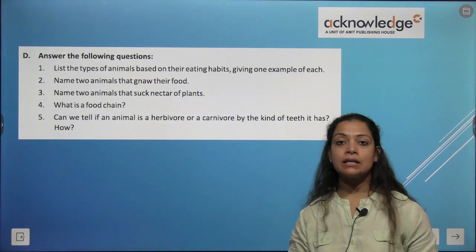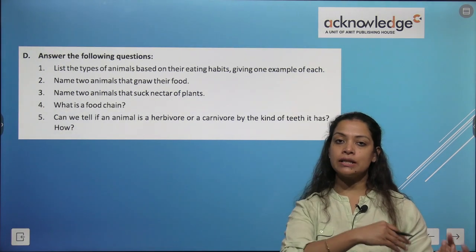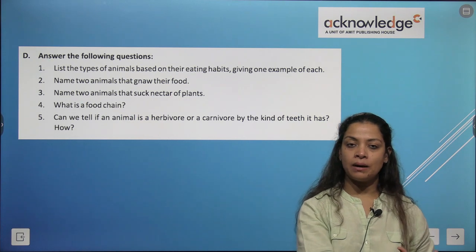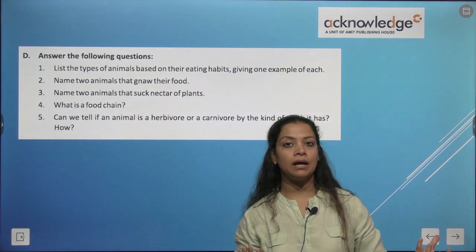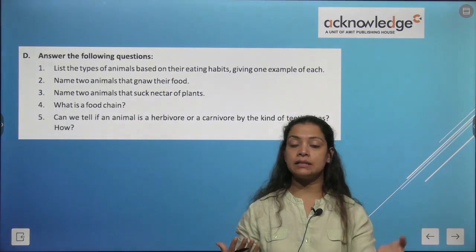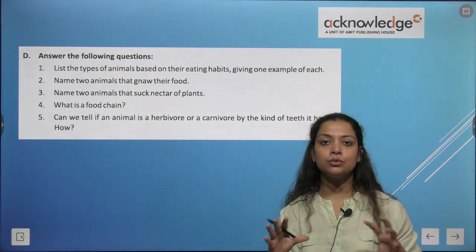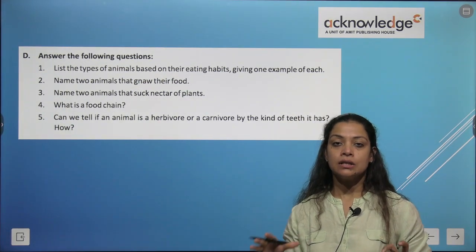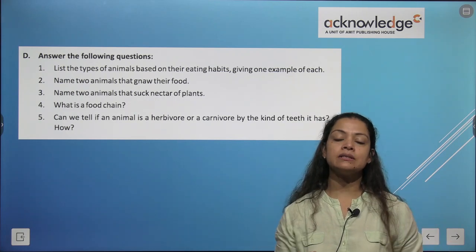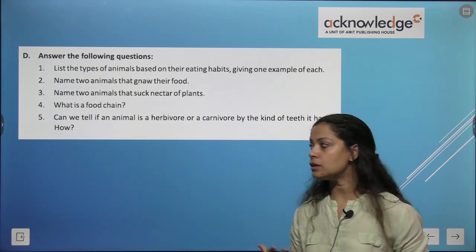What is a food chain? I have explained to you. In a food chain, the beginning part is grass or a plant, then it is eaten by a deer, then the deer is eaten by a lion. So this is how the food chain is maintained in nature. So this shows that animals are dependent on one another for their food.